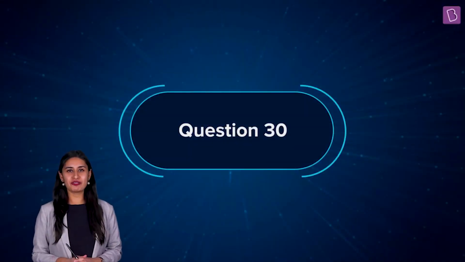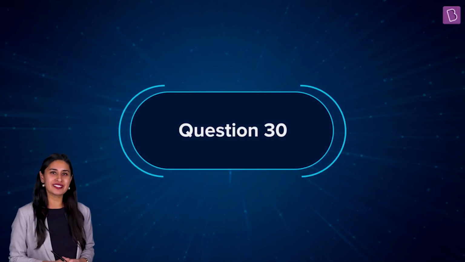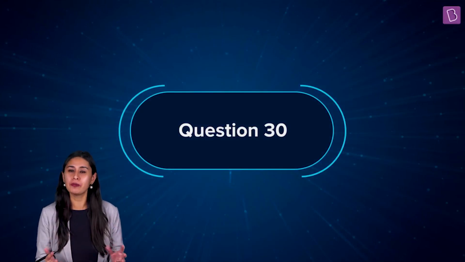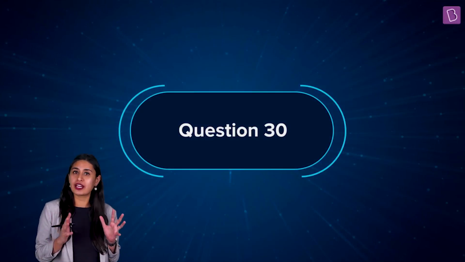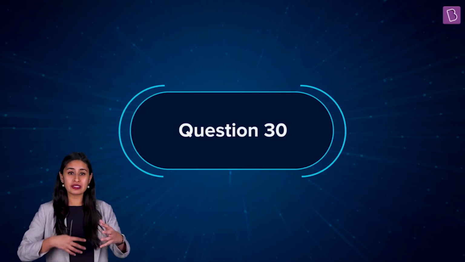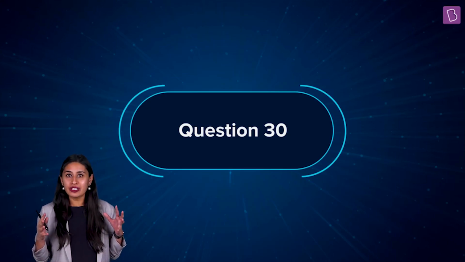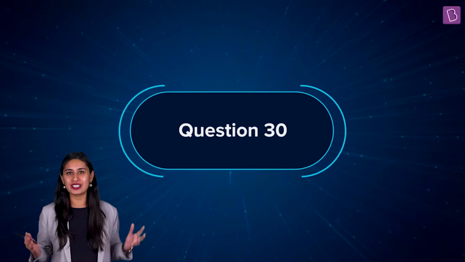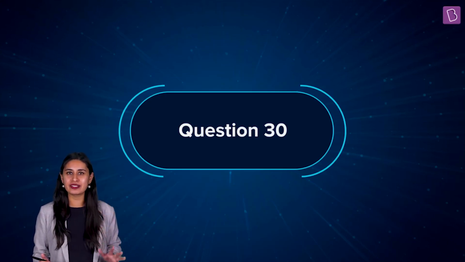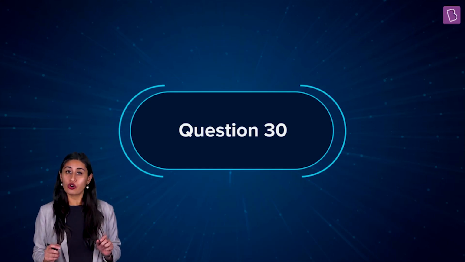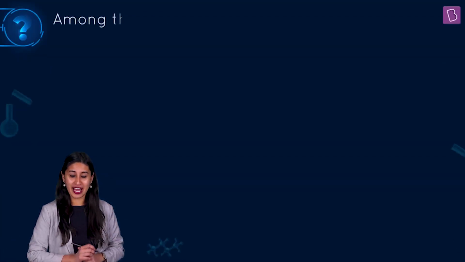Now this last question for the day comes up with a moral lesson for us. Why are we doing this whole paper solution out here? It is so that we can understand the pattern. The agenda was not just solving the question but also analyzing the pattern, seeing how the trends are changing, how the patterns are changing, and working accordingly. Extrapolate it, apply it, implement it, and change our schedules accordingly, change our learning patterns accordingly, change the focus areas accordingly, right? So, is this question reinforcing what I just said?